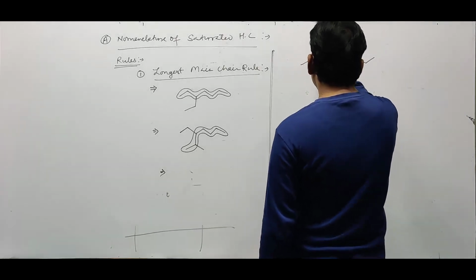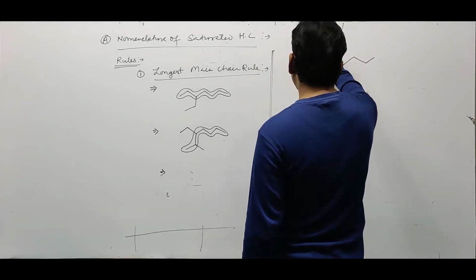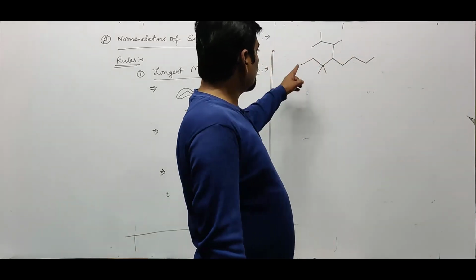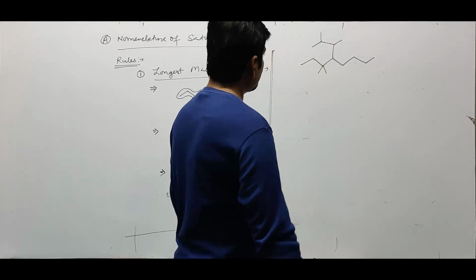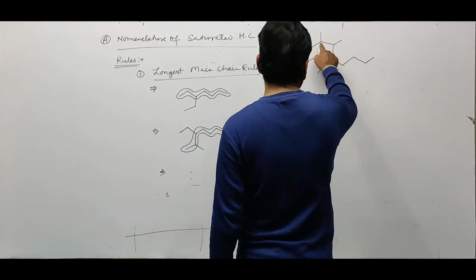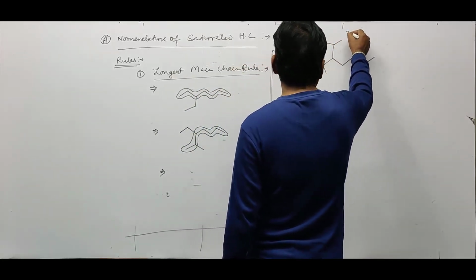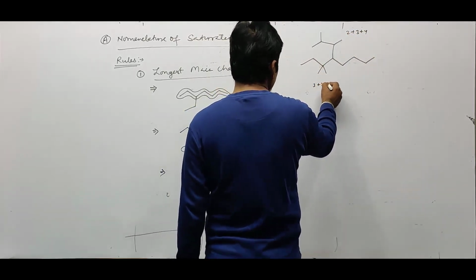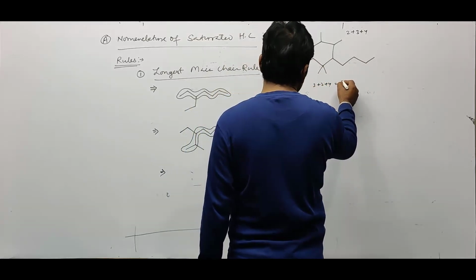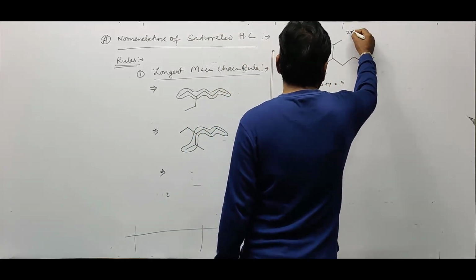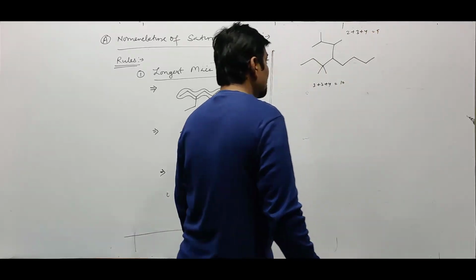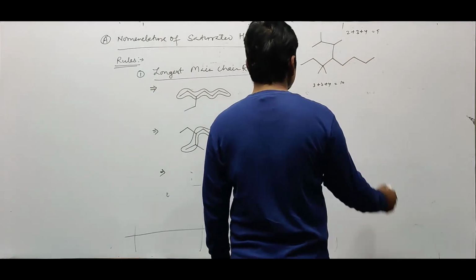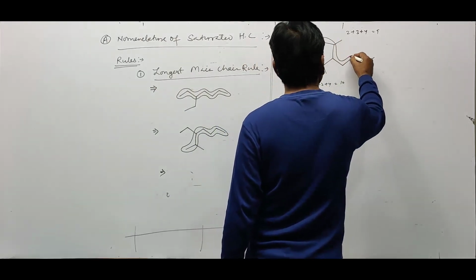See, on this chain, if we number from this side, there are branches at the second and third positions. Over here, a third position branch is there. So if we do the summation, this chain will have 2 plus 3 plus 4, and this chain will have 3 plus 3 plus 4. So 3 plus 3 plus 4 is 10, and 2 plus 3 is 5, plus 4 is 9. So which chain will have the lowest sum of positions? This chain will have the lowest sum, so this chain will be considered as the longest main chain.